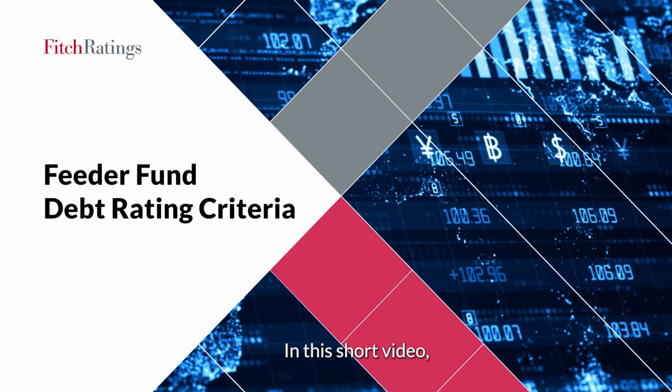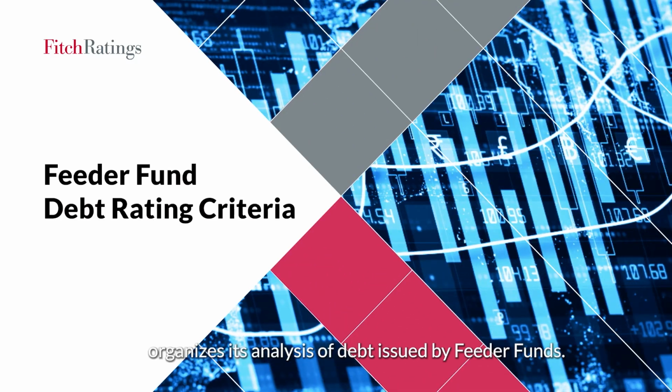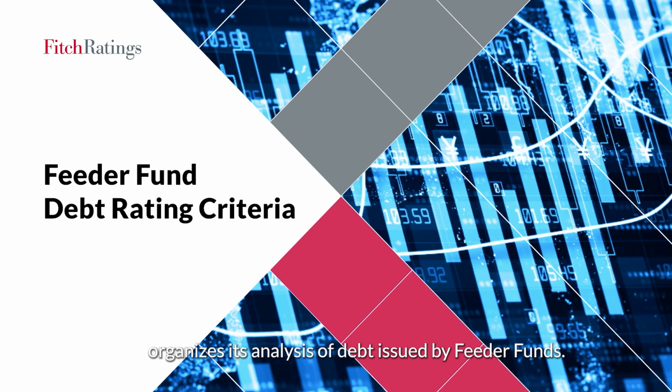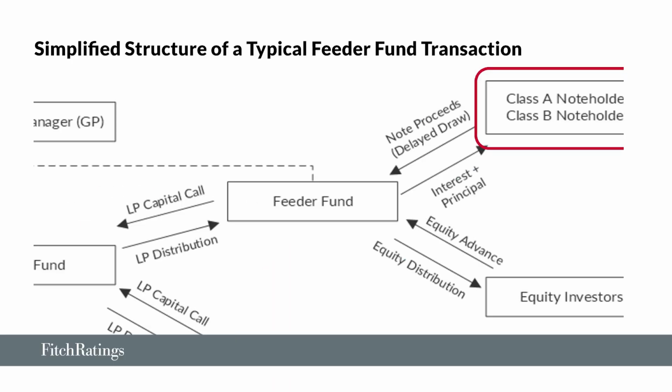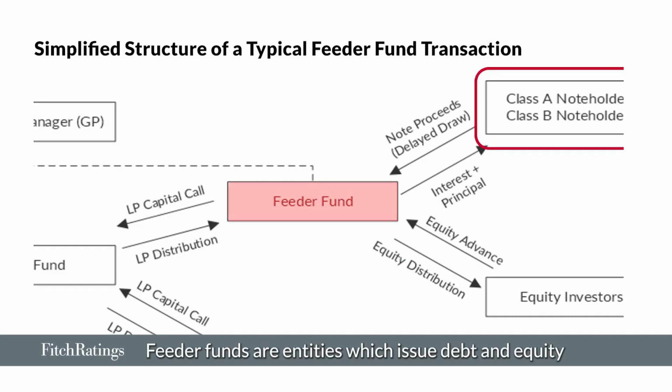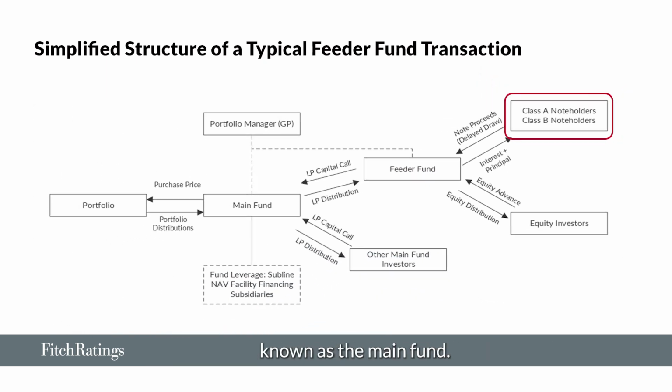In this short video, we're going to dive into how Fitch organizes its analysis of debt issued by feeder funds. Feeder funds are entities which issue debt and equity and use the proceeds to invest in an equity position in another fund, known as the main fund. The main fund, in turn, can invest in a multitude of assets depending on the manager's strategy.